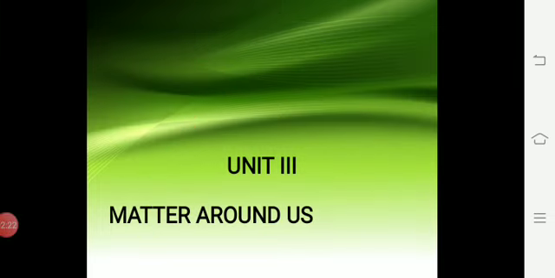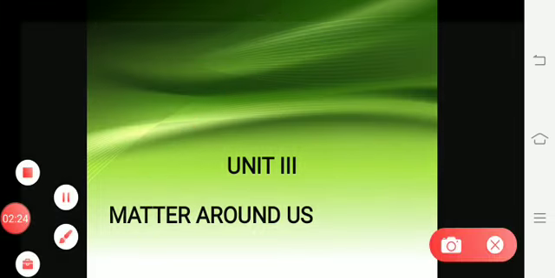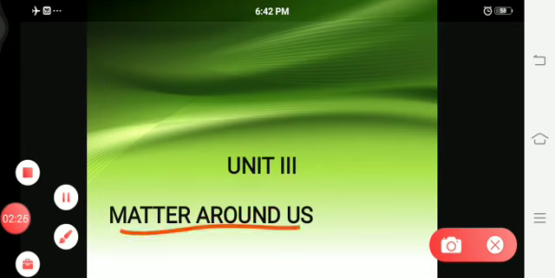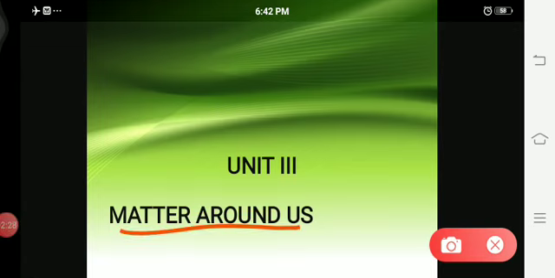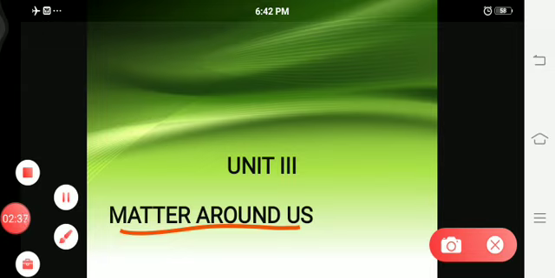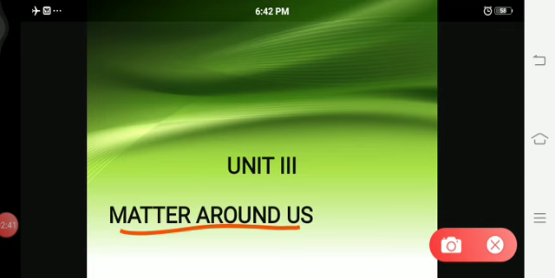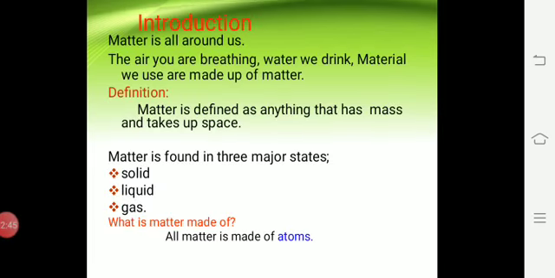And now this lesson, unit 3, matter around us, comes under chemistry. Physics 2 units are over, and now we are going to deal with the chemistry subject, matter around us. As the name suggests, define matter. What is meant by matter? Introduction.